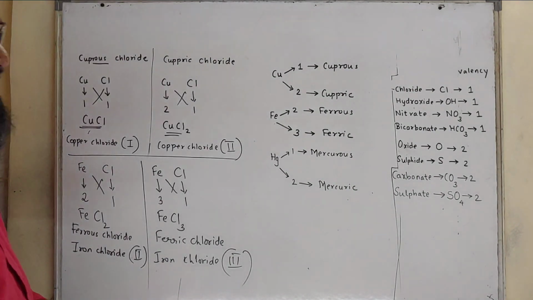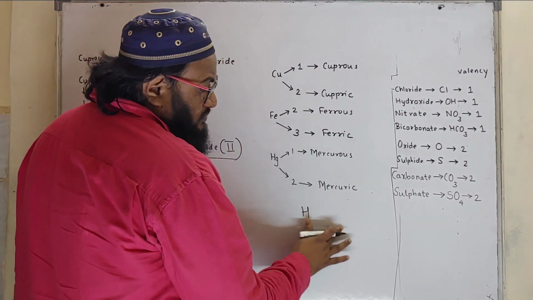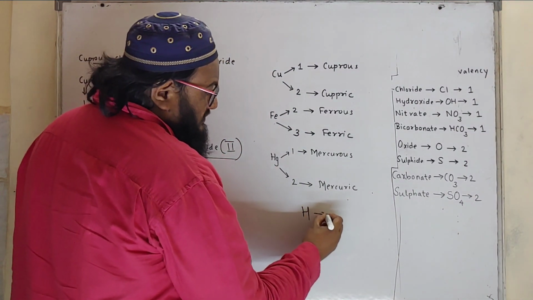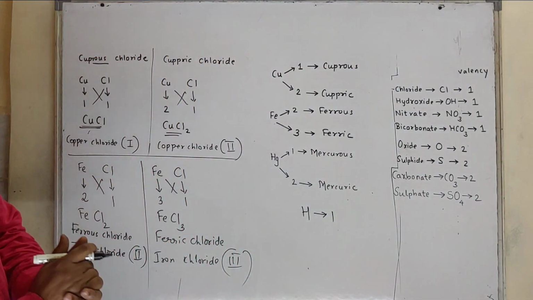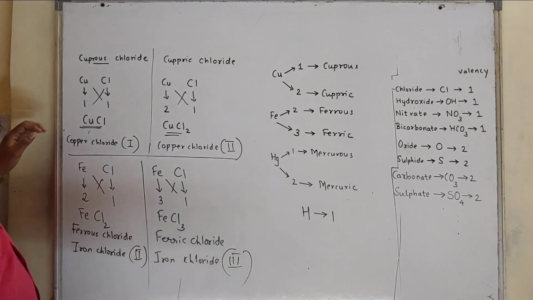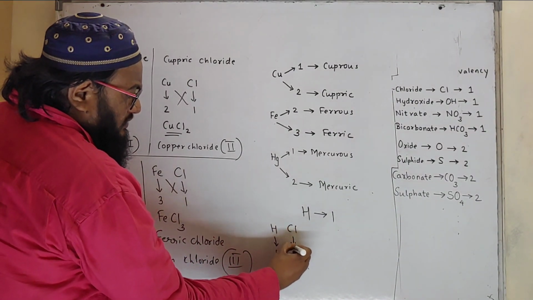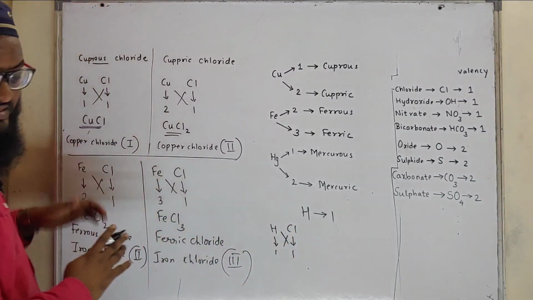At the same time, hydrogen also has property of metal. Its valency is 1. It can be used in place of metal at some instance. So what will be hydrogen chloride? Hydrogen valency 1, chloride Cl. It will be HCl.